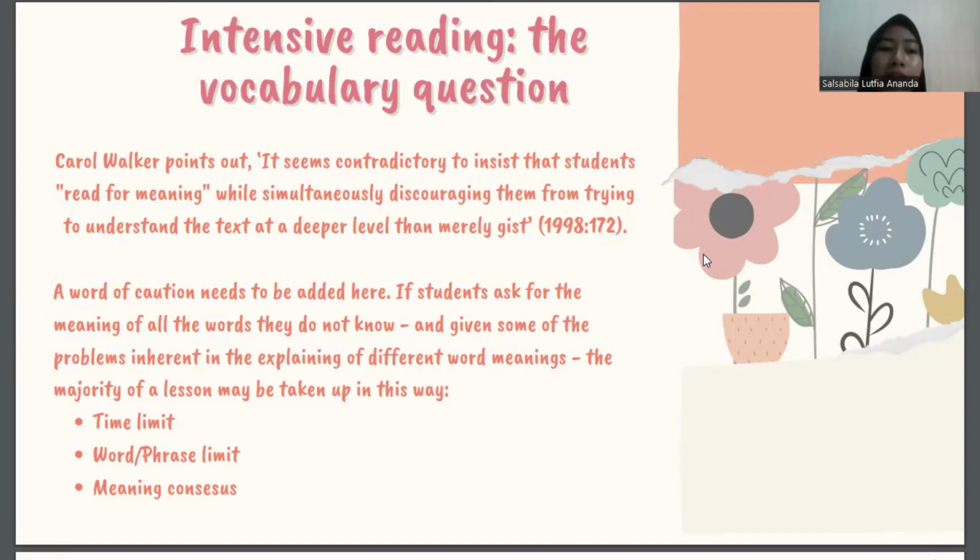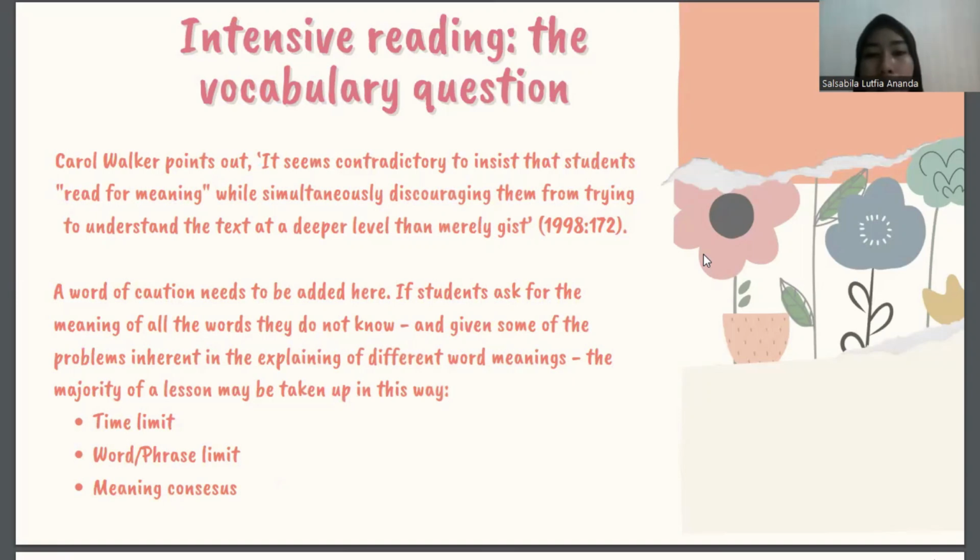We can give a time limit of, for example, 5 minutes for vocabulary inquiry, whether this involves dictionary use, language corpus research, or questions to the teacher. So if the 5 minutes is over, they cannot ask anything about the meaning again.